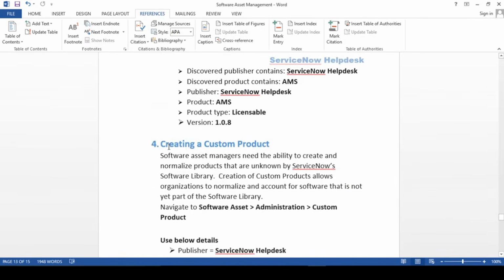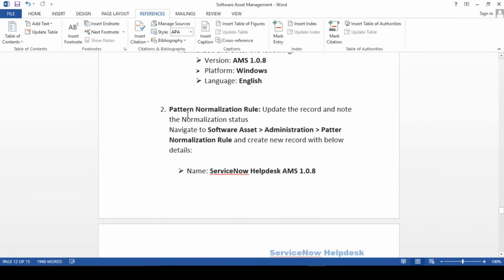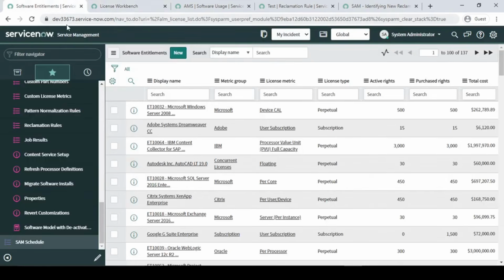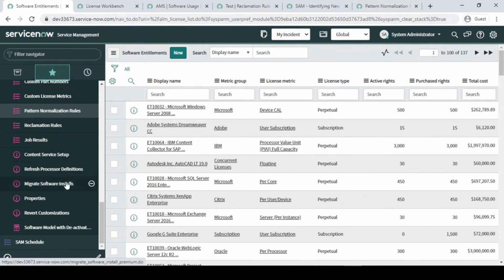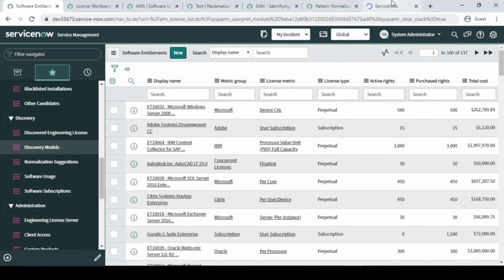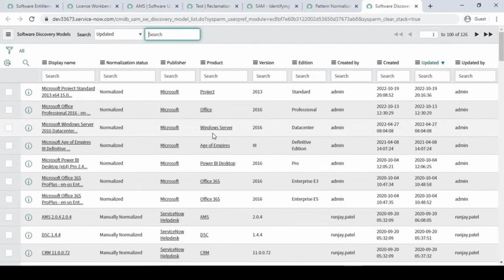See this, where was that pattern normalization? In pattern normalization we have to create one pattern normalization, but before that, guys, let's go to our discovery model, which we have not normalized yet.